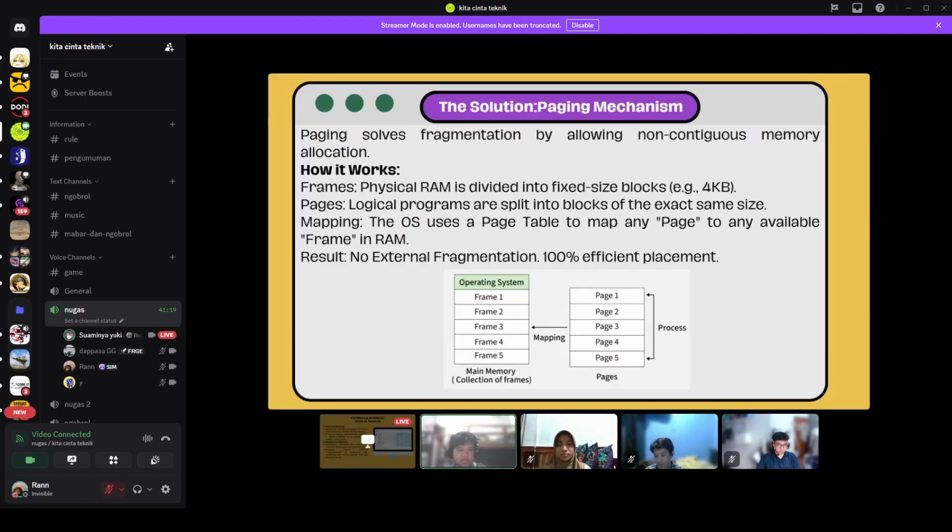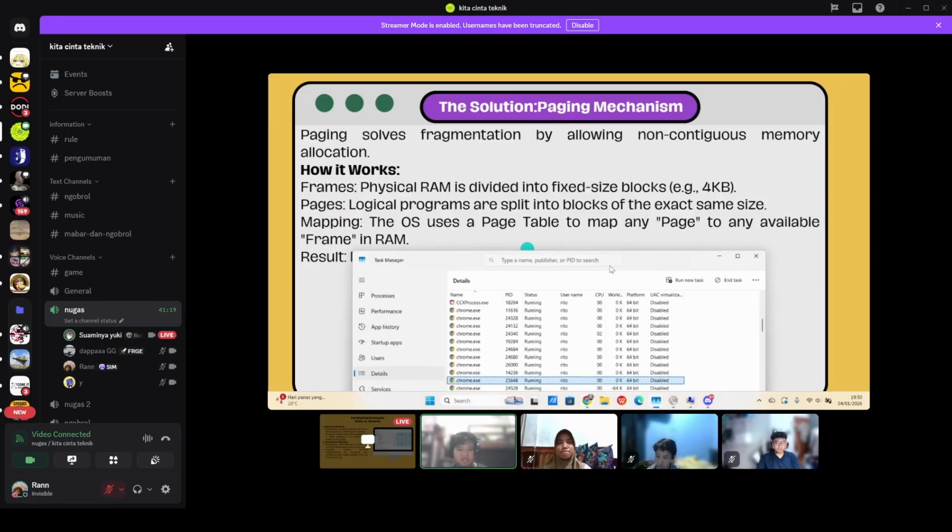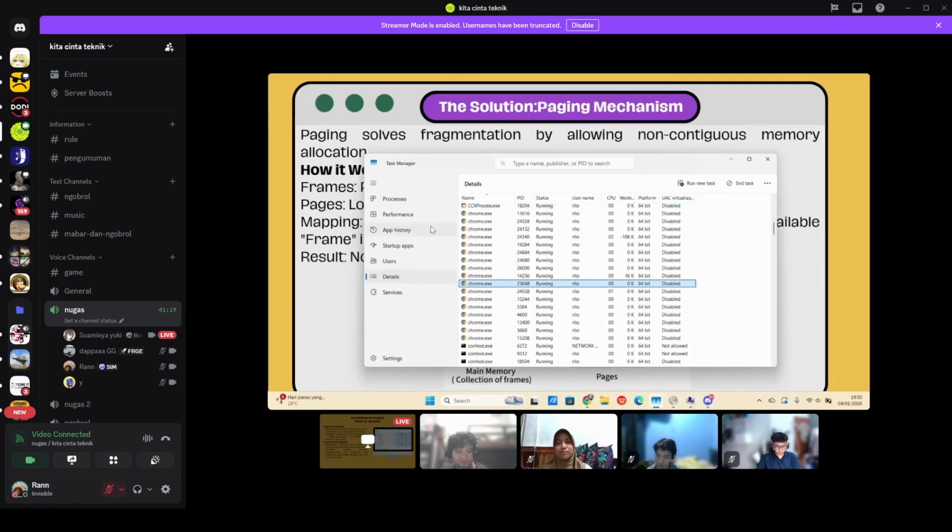The result is no external fragmentation, 100% efficient. How do we see the paging mechanism? You can see it in Task Manager in the details. You can see the working. The program just makes some space for the working program.